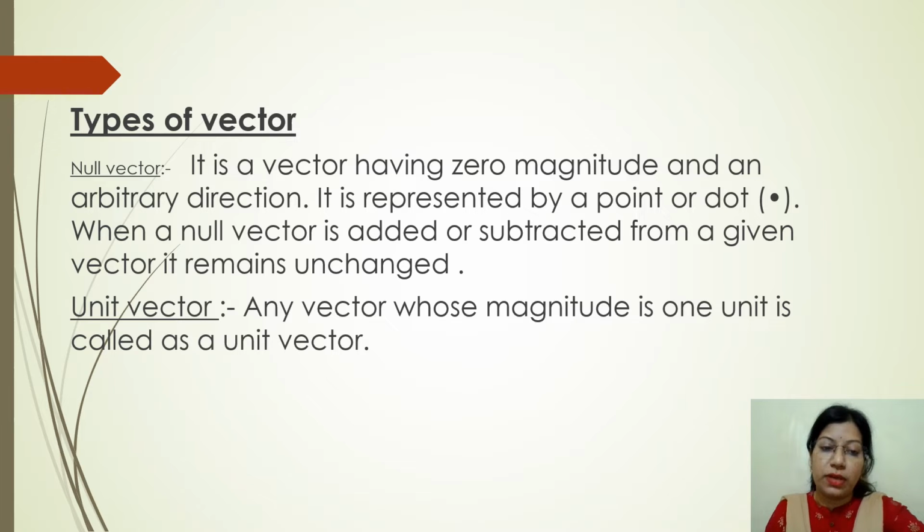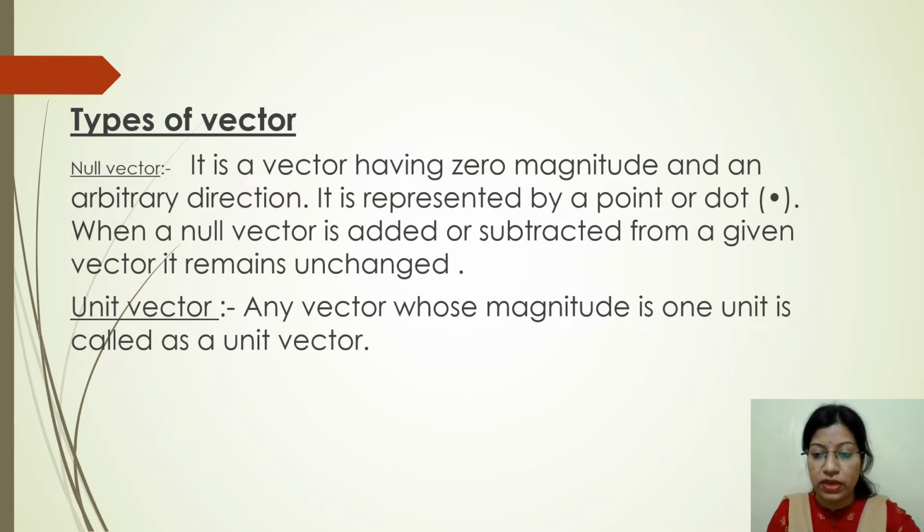So now we move to the next one, the unit vector. What is a unit vector? A vector having unit magnitude. Unit means 1. A vector having unit magnitude and directed along the given vector is known as a unit vector. We call the unit vector a cap or a hat.